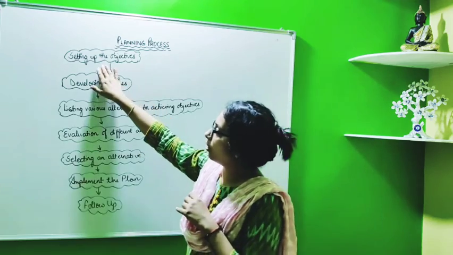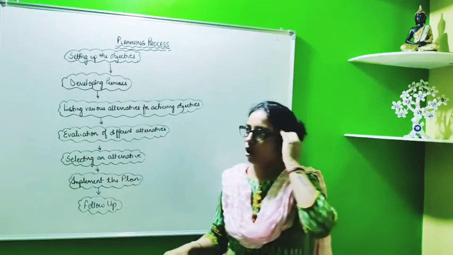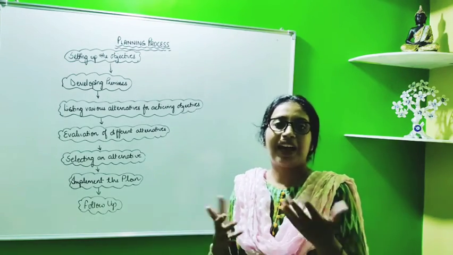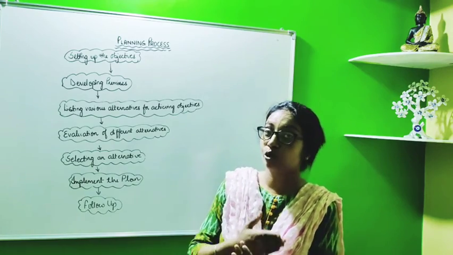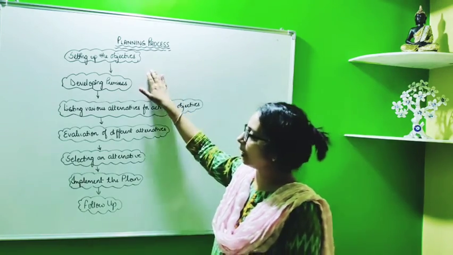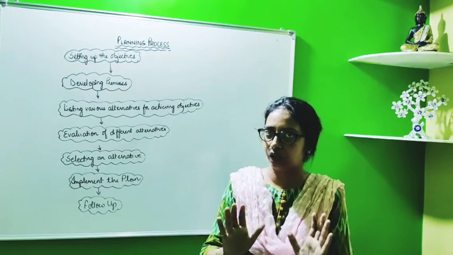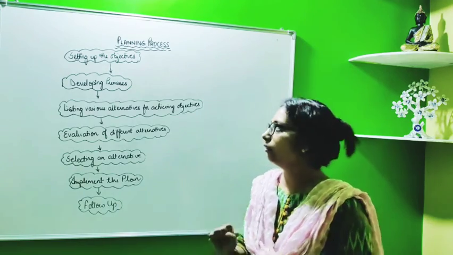So the very first step in the planning process is setting up of objective. Objective means the aim, the target, the goals, right? So आप प्लान किसके लिए कर रहे हो? जो भी मकसद है, जो भी aim है, उसको setup करना is the very first thing. That means कि जो भी आपके objectives हैं, they should be very clear, they should be very very precise, they should be very accurate, right?